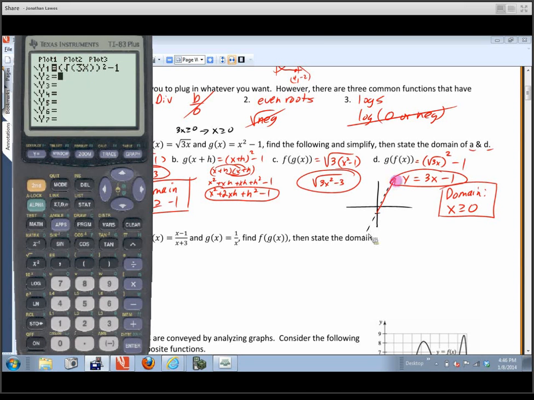I mean, we know what that line looks like. What I've got is the composite function. What happens when I take the square root function, plug it in and square it, and then subtract 1 from it? So the calculator is going to go through and it's going to plug numbers in.